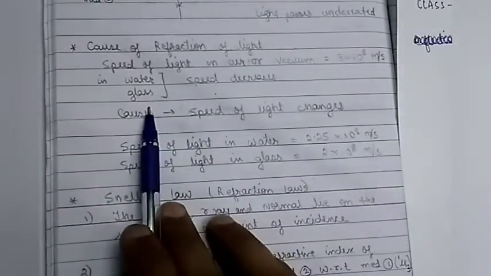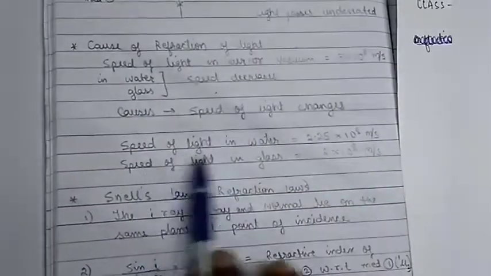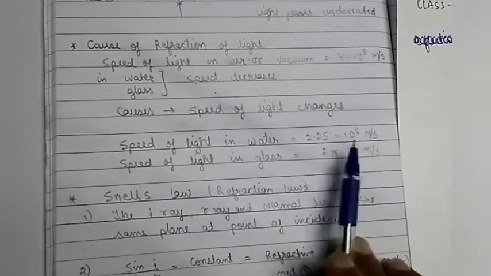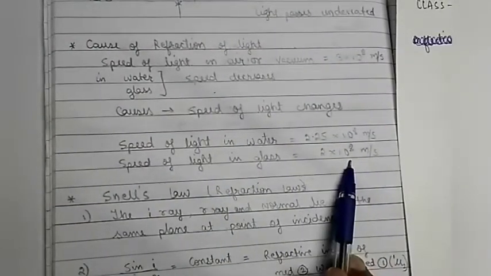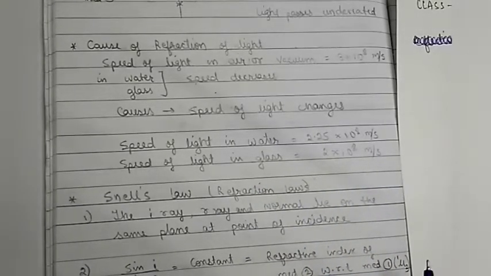In water and in glass, what happens? The speed decreases, because the speed of light in water is 2.25 × 10^8 meters per second, and the speed of light in glass is 2 × 10^8 meters per second. The speed of the light changes. Let us continue with Snell's law.